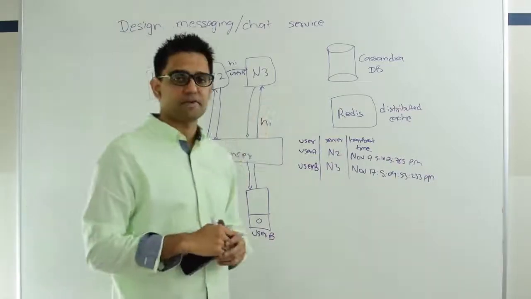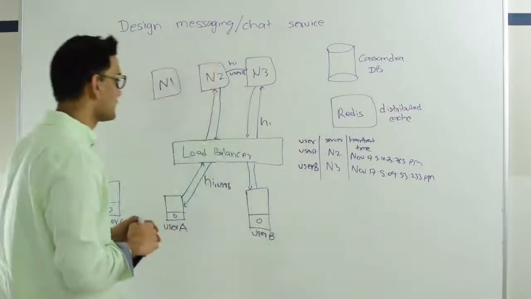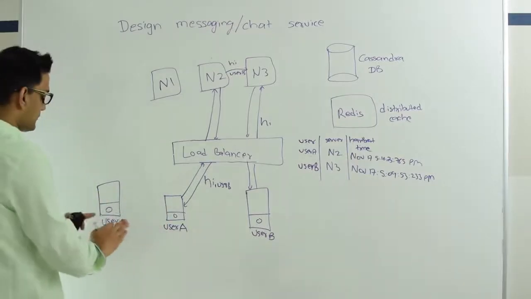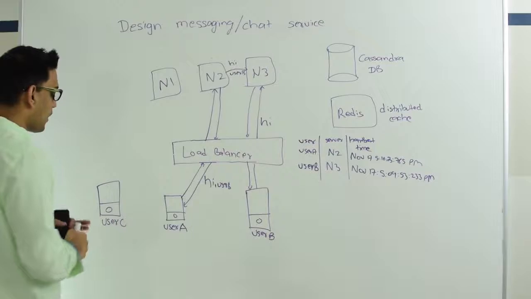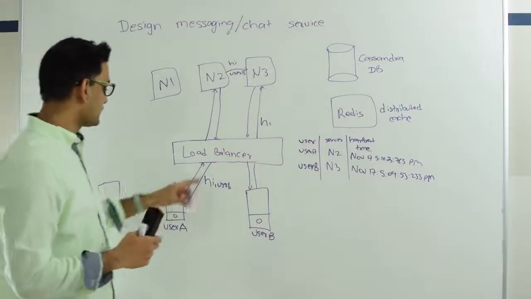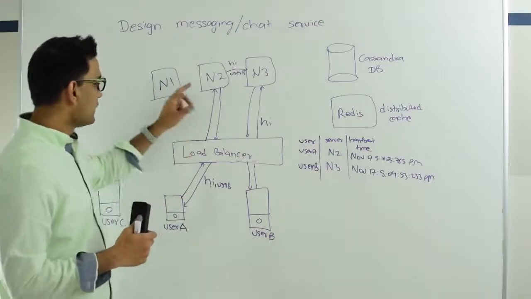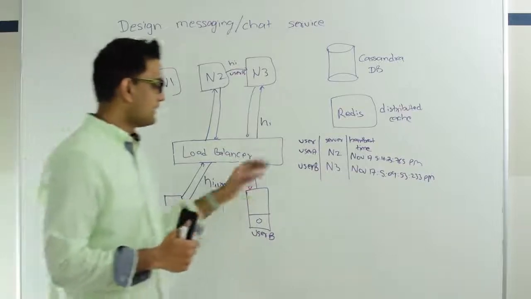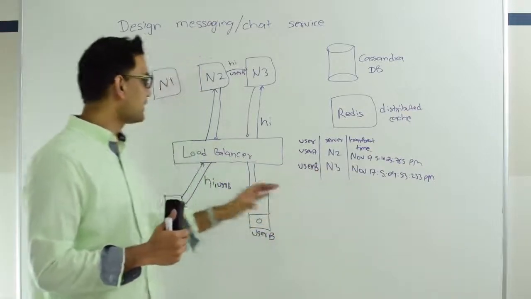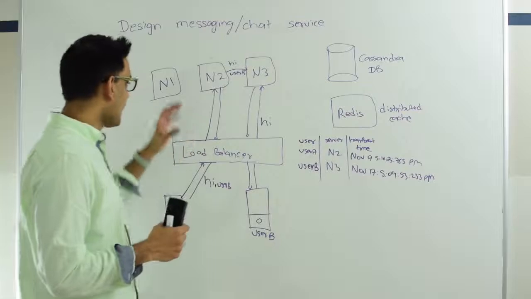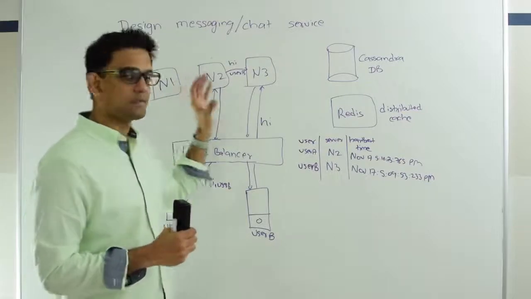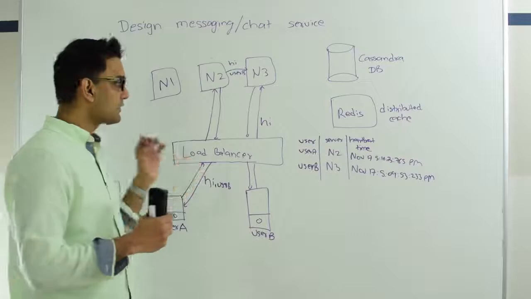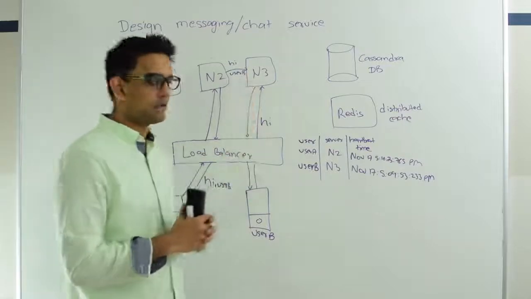Obviously we skipped some of the Cassandra aspects, and I'm going to talk about that. So next, let's see what happens when user A wants to send a message to user C and user C is not online. In this case, user A sends the message "hello" to N2, then N2 will look into this Redis and there is no entry for user C. That tells us that user C is offline and no one is managing that. In that case, N2 will just persist this message "hello" into the database, and will also persist the fact that there are some unread messages in the database.